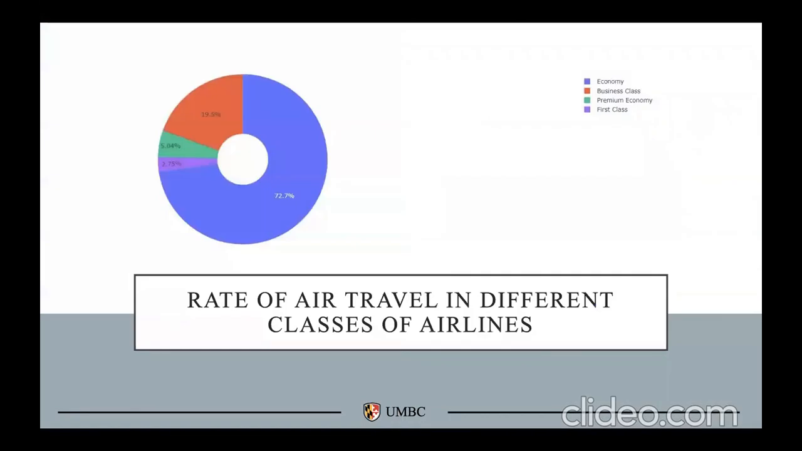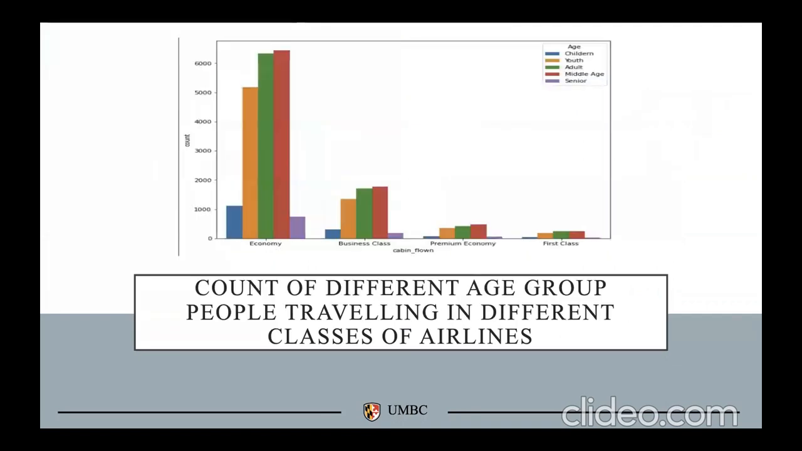This is a donut chart to describe the rate of air travel in different classes in a flight. From this donut chart, we can infer that many more people travel in economy class, and comparatively the least number of people travel in the first class of an airline. This is a bar chart to describe the number of people of different age groups who travel through different airlines in different classes. Overall, people travel much more in economy class, and in economy class, middle-aged people outnumber the people belonging to every other age group.